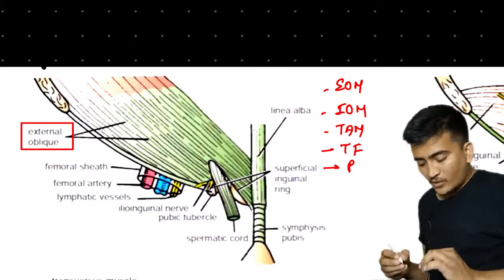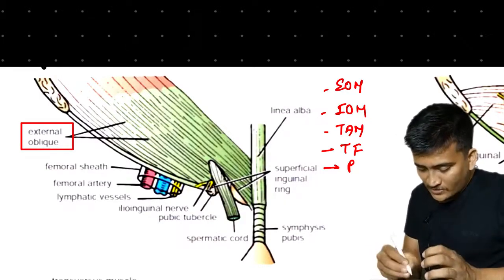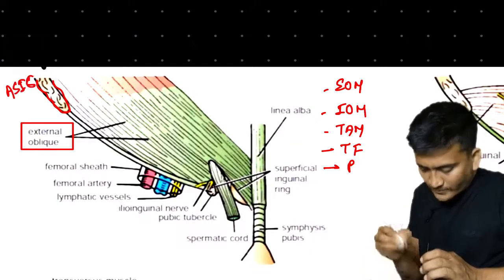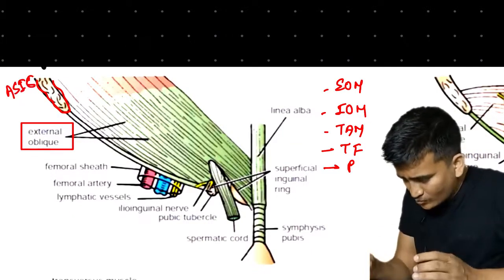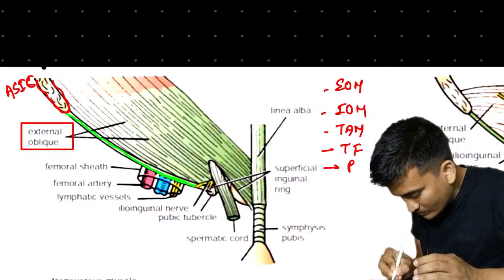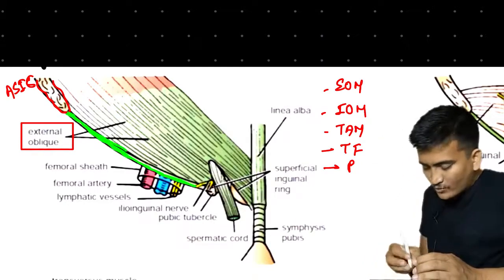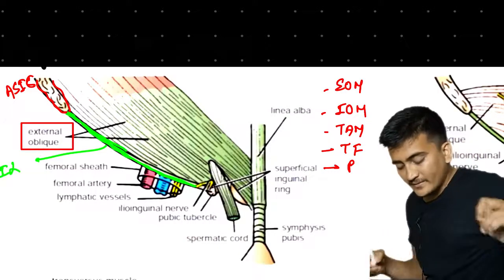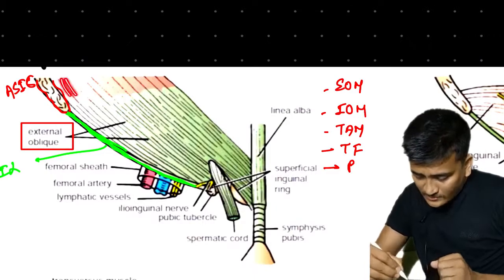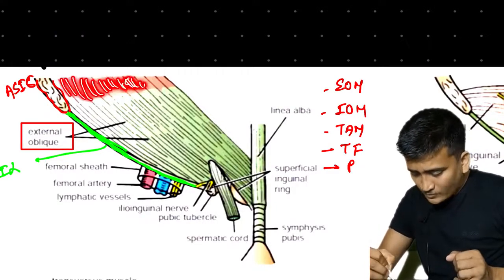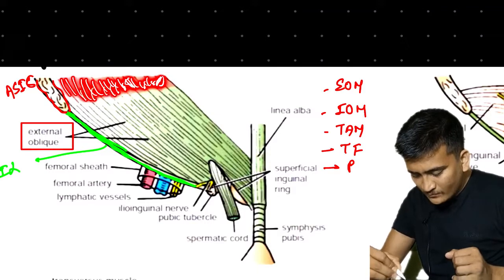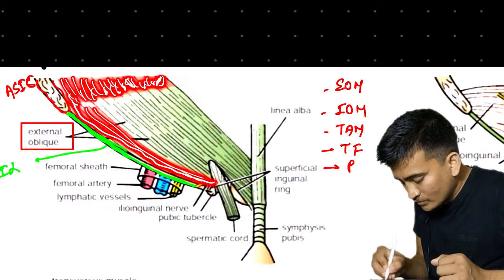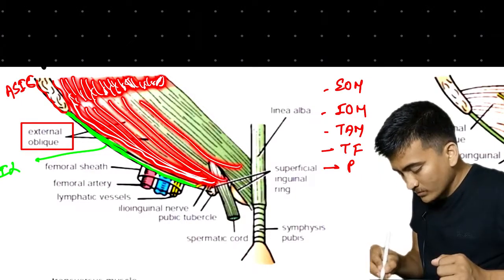So right now, what we are looking at here is our anterior superior iliac spine, right? And this structure, as you can see right here, is the inguinal ligament. Now here, as you can see, these are the external oblique muscle. What the external oblique muscle is doing is giving rise to its aponeurosis, that means the external oblique aponeurosis.